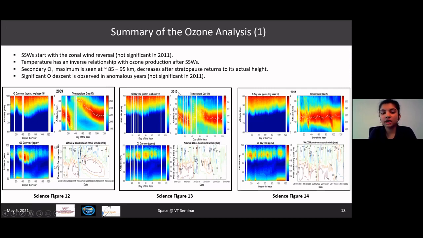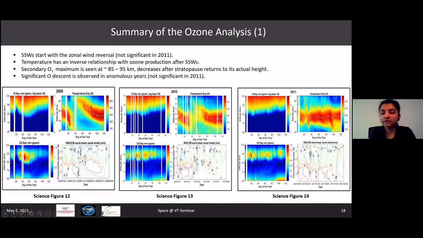Similar is the case for 2010, a wind reversal here, a comparatively less intense one, and a less intense elevation, a lesser descent of atomic oxygen, and lesser production of ozone compared to that of 2009.